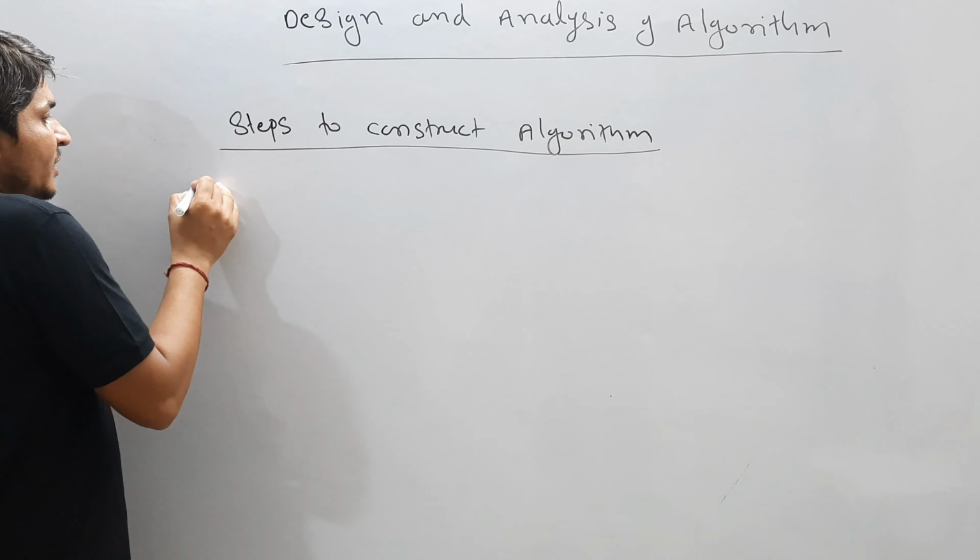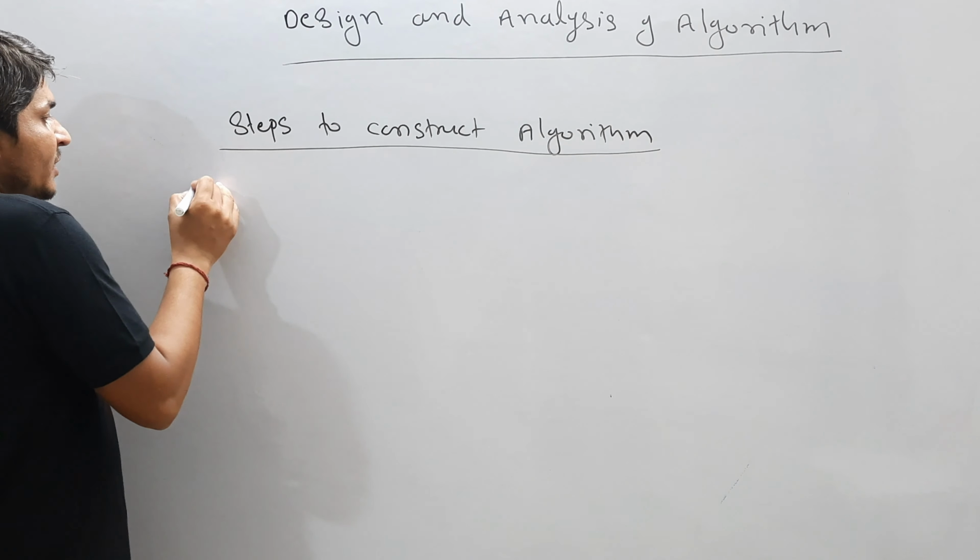Now the fifth is test and validation. The last is analysis, correct? Throughout this subject, we are not going to talk about step number 1, step number 3, step number 4, or step number 5.